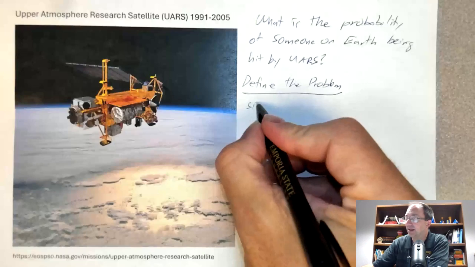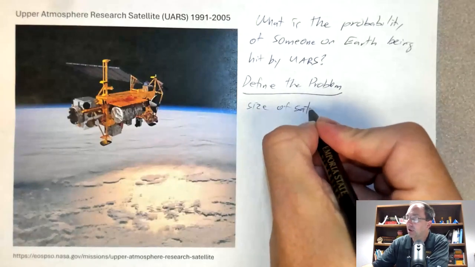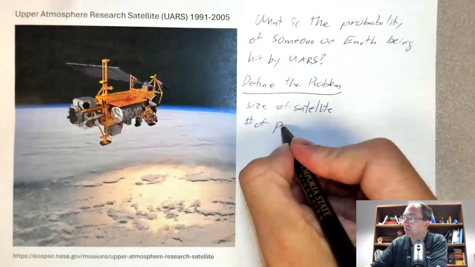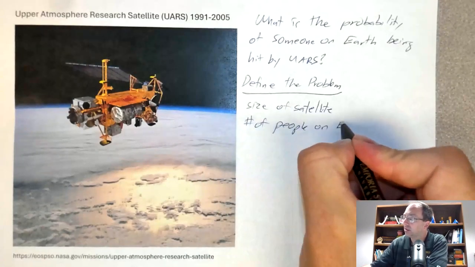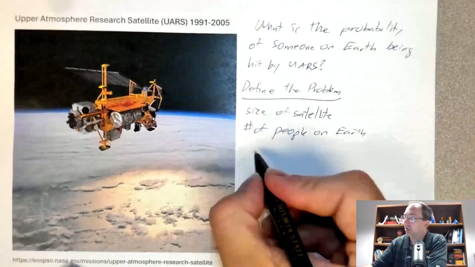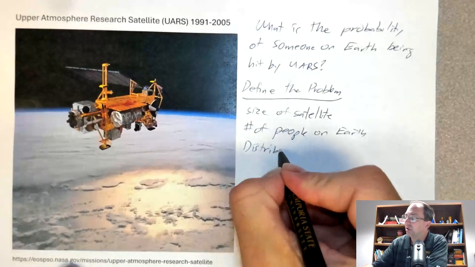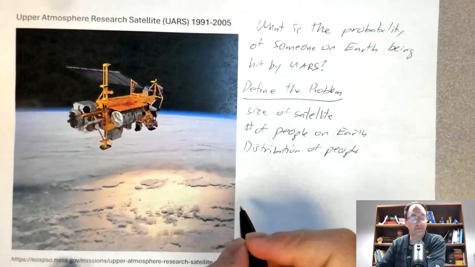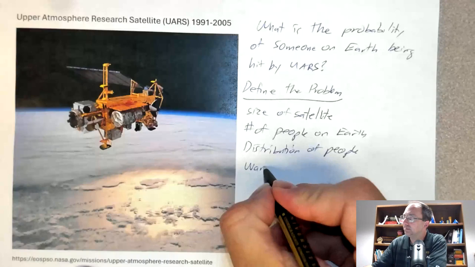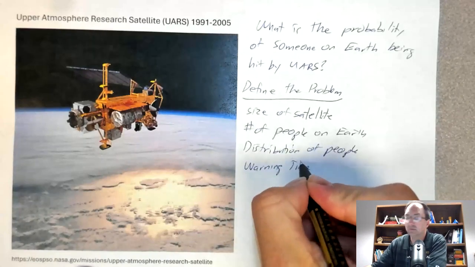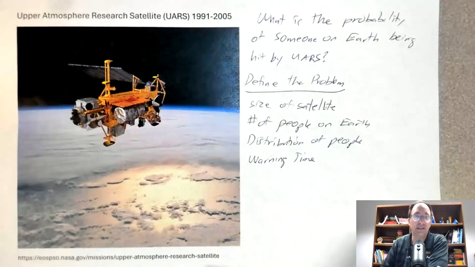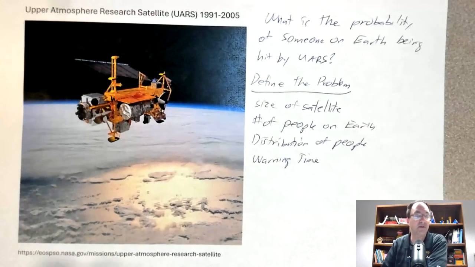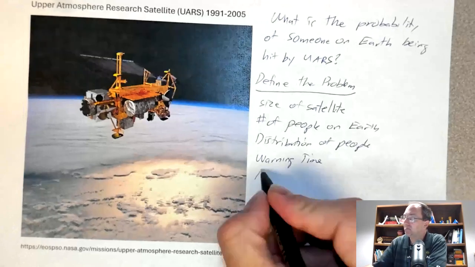So first of all, the size of the satellite seems pretty important. The number of people on Earth. The distribution of people on Earth. Warning time. Would there be a chance that if the satellite was coming down a certain area, an area could be evacuated? And if so, how big of an area? The path of the satellite.